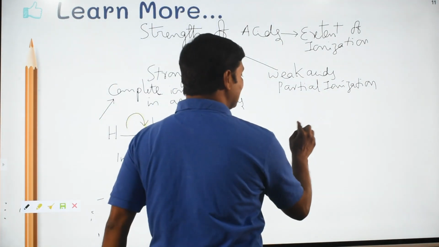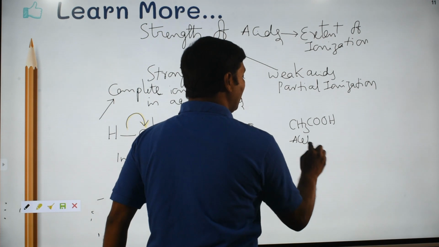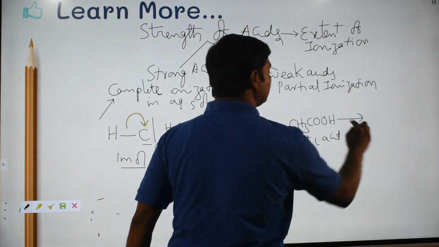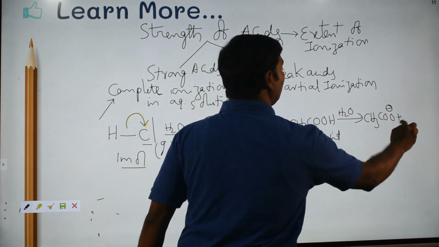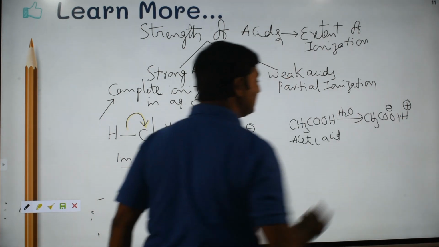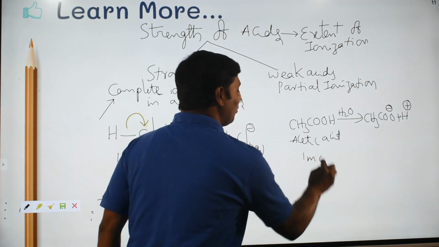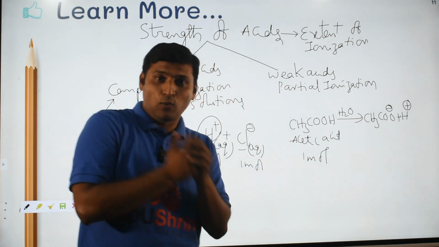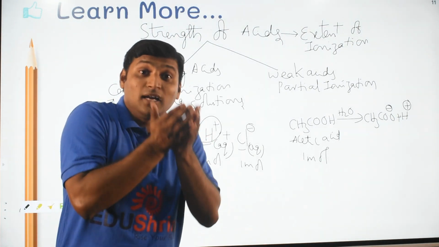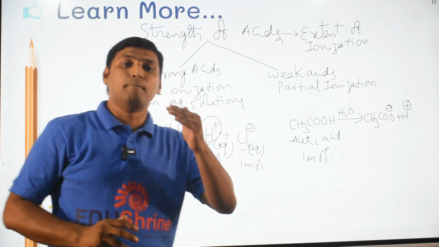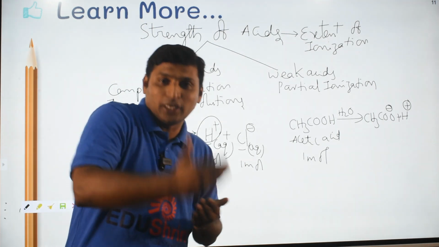Whereas, let us take another classical example, that is acetic acid. When acetic acid is dissolved in water, you get acetate ion, an anion, and H+ ion, which should be common for acids, that is the cation. Now please understand, if 1 mole of acetic acid, that is 6.023 × 10^23 acetic acid molecules, is dissolved in water, maybe 10% of it or 1% of it will break into ions.